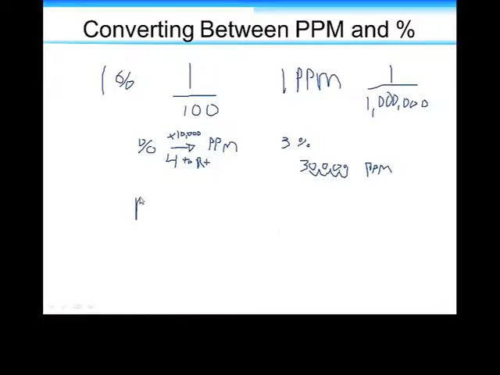Now, what if we're given ppm and we want percent? Well, we've got to do it the other way. This time we divide by 10,000, or we move 4 decimal places to the left. To the left. Okay.